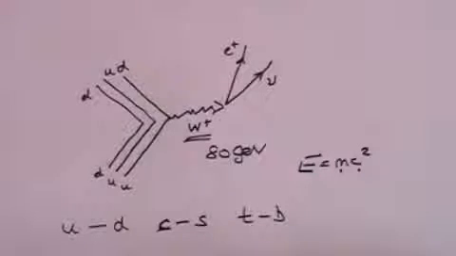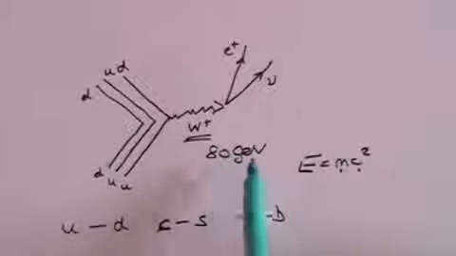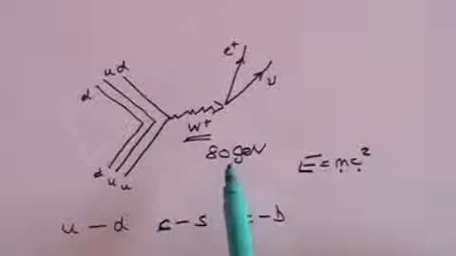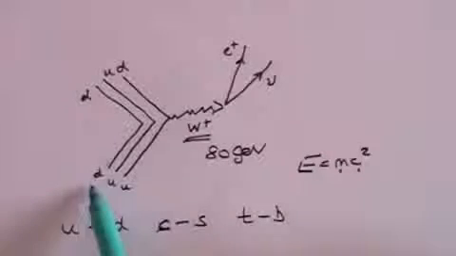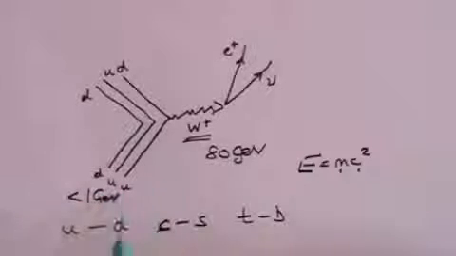Strictly, I suppose we ought to say that the mass is GeV divided by c squared, but physicists frequently leave the c squared off. So W plus and W minus bosons have a mass of about 80 GeV. By contrast, the protons and the neutrons each have a mass of just less than 1 GeV.